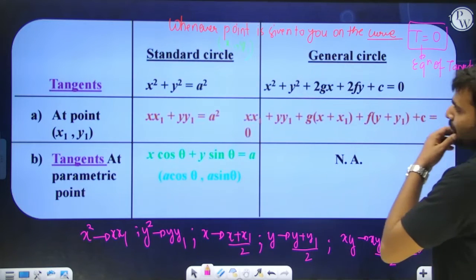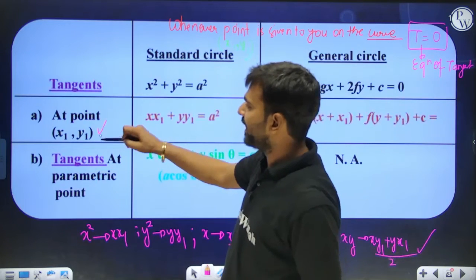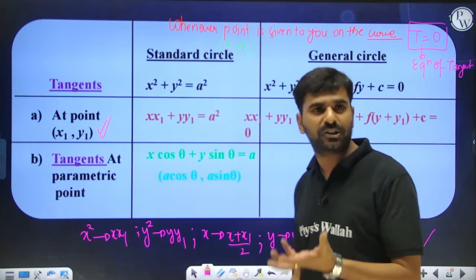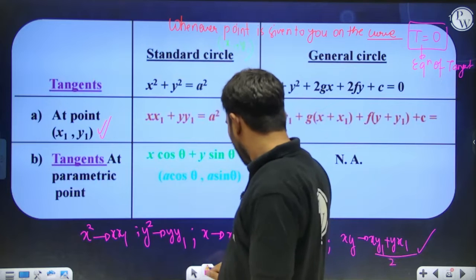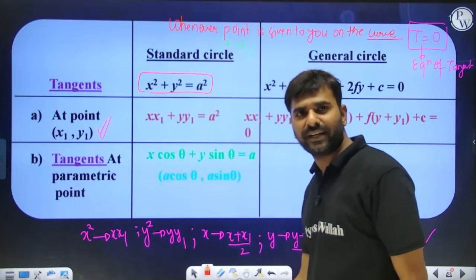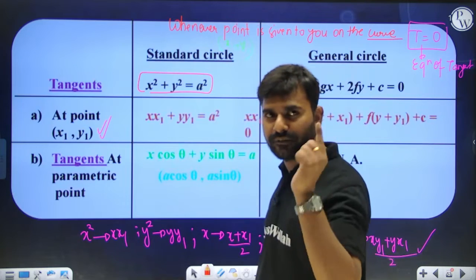Now understand. If I am telling you that at point x1 comma y1 draw a tangent, it means the point is lying on the curve. So if this is the equation of the curve given to me, I will write down the equation of tangent by T equal to 0, because the point is given to me on the curve.